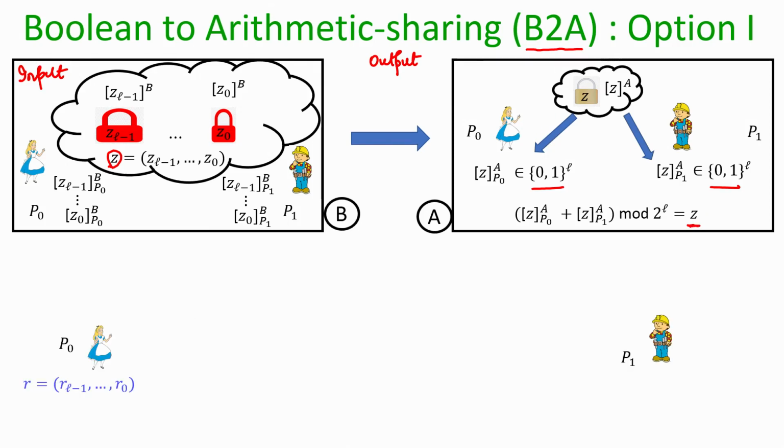So, let us see option number 1 to do this conversion. The idea is as follows.